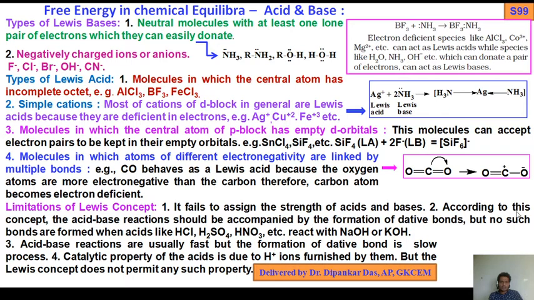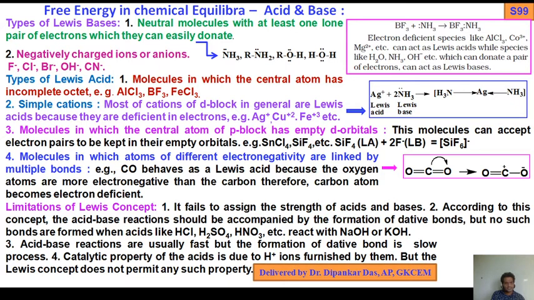Number 2, according to this concept, acid-base reactions should be accompanied by the formation of dative bonds, but no such bonds are formed when acids like HCl, H2SO4 and nitric acid react with NaOH or KOH.